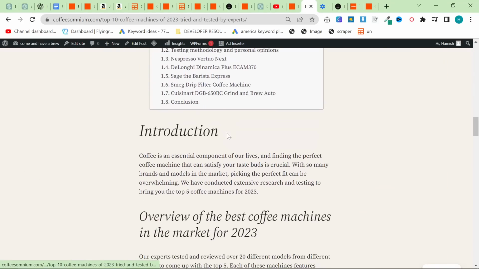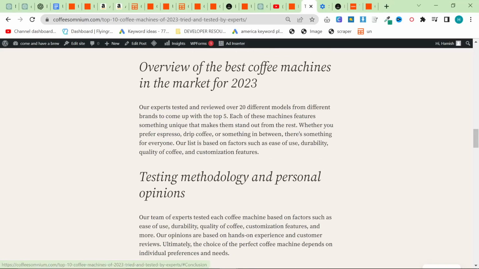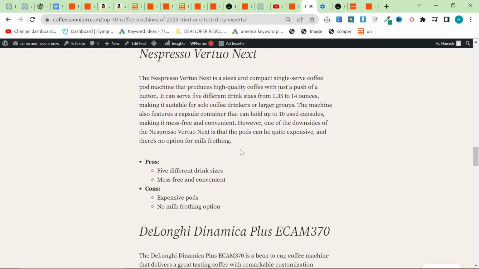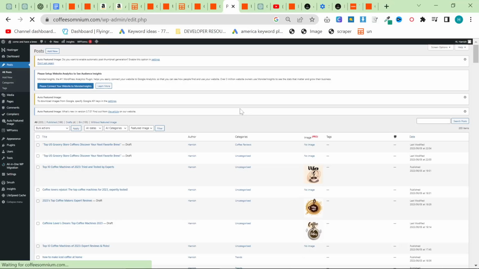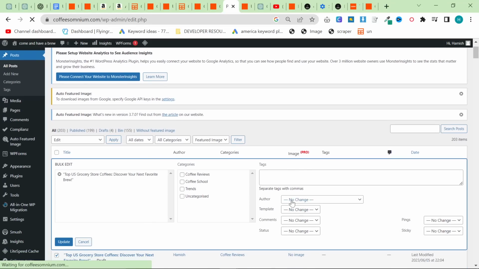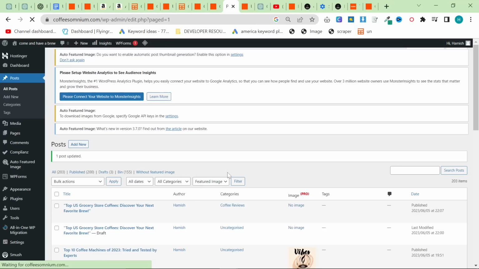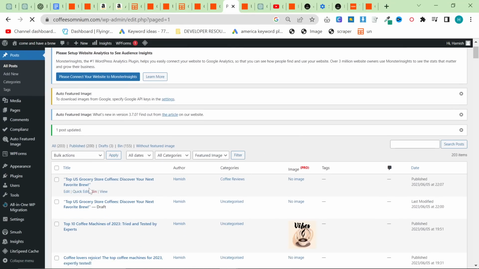But the important thing is we have an article that has a beautiful table of contents. It has very specific recommendations, but I haven't even checked this yet. I'm just hoping it does. This is the wrong article. Okay, so they're drafts, that's all. So I need to just make this a non-draft. So we'll click on edit and we'll apply it. And status published, update. You can just do this so it's automatically published. I thought that I had done it so it was automatically published, to be honest with you, but it obviously did not publish. So let's click on view.